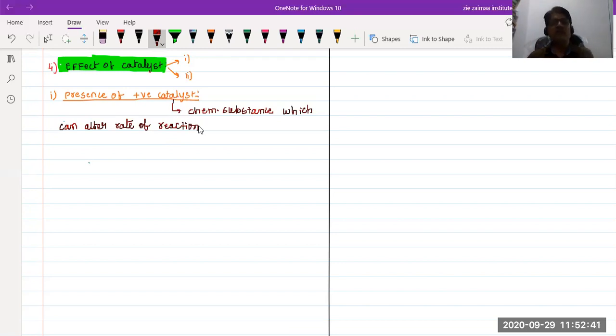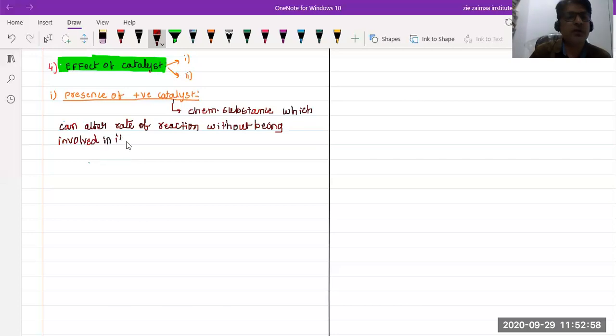It is a chemical substance which can alter the rate of reaction without being involved in it, and that is known as a catalyst. Now, how can we get the relation between the catalyst and the rate of reaction? See that, it is always a function of that.